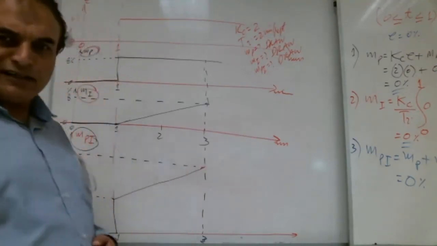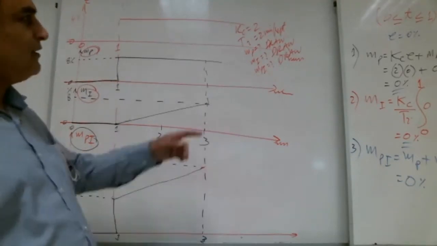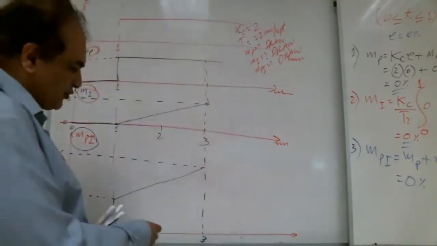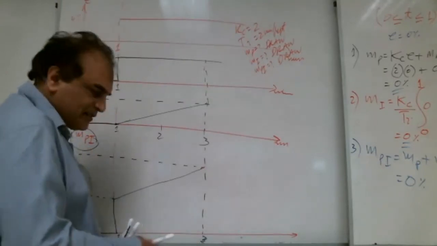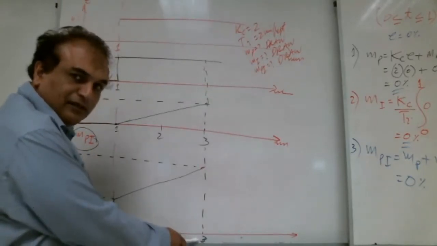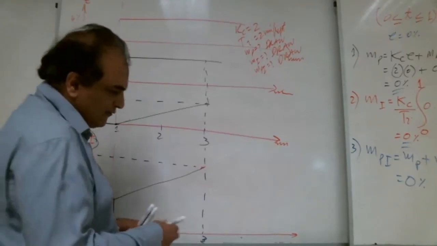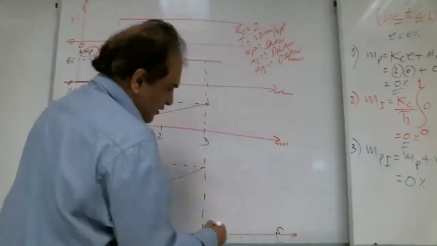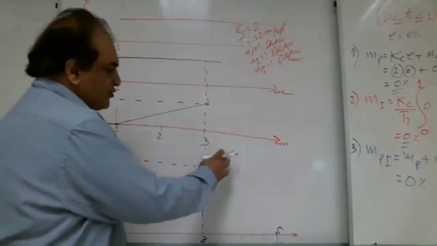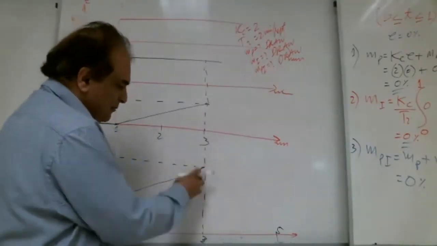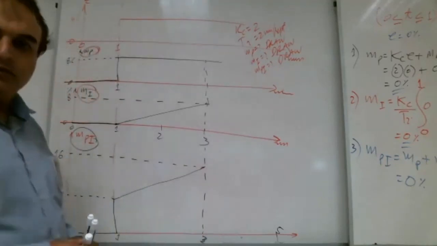Integral time is 2 minutes per repeat. So if you wanna go more, 3 plus 2, how much? This is 3, right? 3 plus 2, 5. So you have to go up to 5. You cannot say up to here, no. You have to go up to 5. So my suggestion, just keep one repeat, that's it.